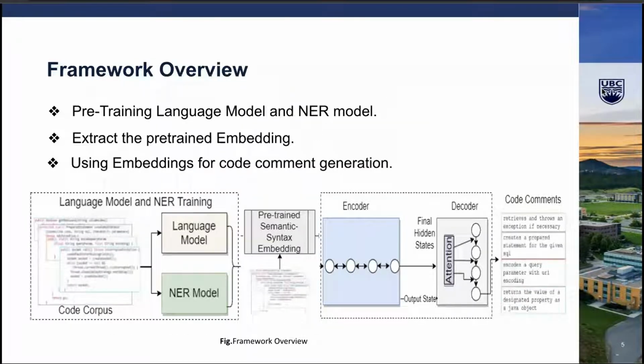In this work, we present a new framework called LAMNER for automatic code comment generation. The proposed framework can be divided into three parts: pre-training the language model and NER model, extracting the pre-trained embeddings, and employing the embeddings for code comment generation.